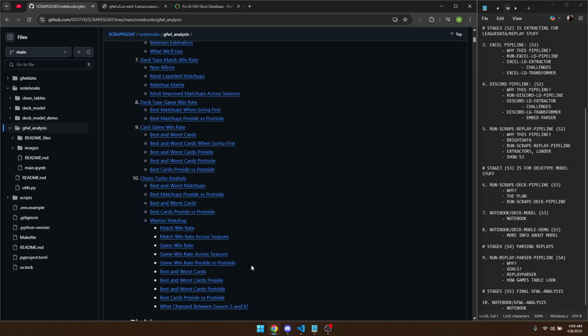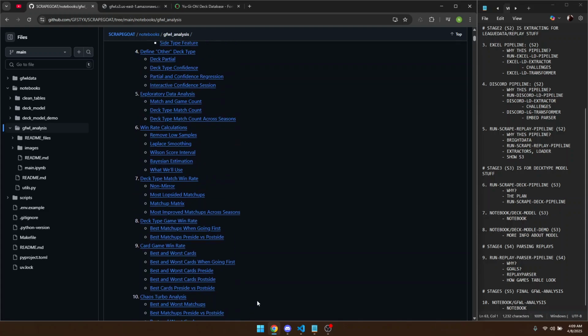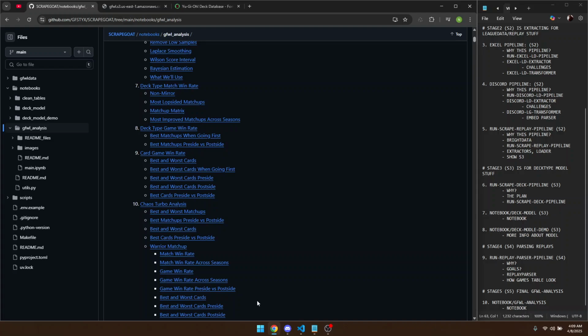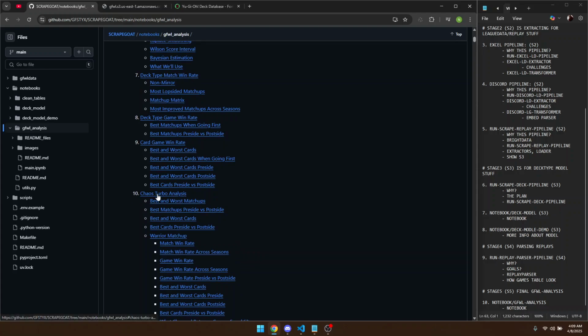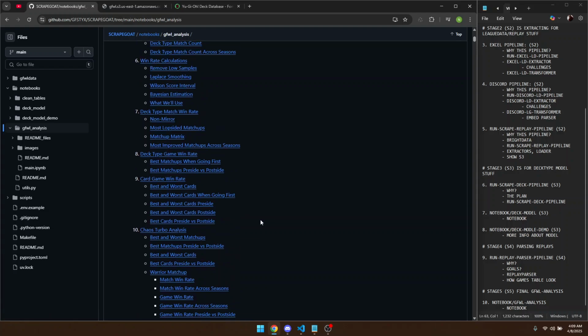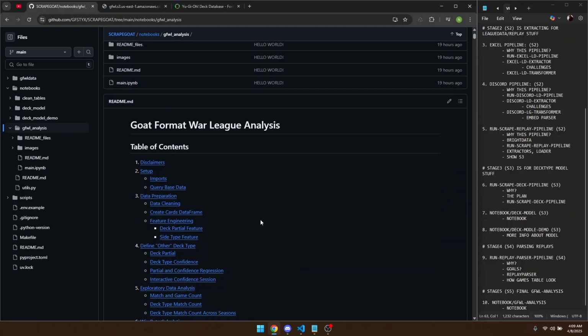And I think the moral of the story with showing this example and this table of contents in general is that I'm making the dataset public. So if y'all want to do something similar, I want y'all to know what you could do. I posted the code of how I do it. It's not comprehensive in the sense that I have every class analysis here, like a Warrior analysis, etc. So this is the end goal right here.